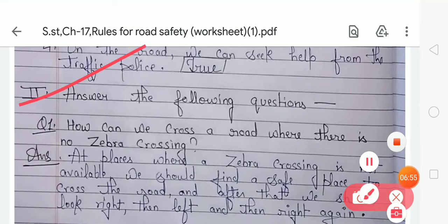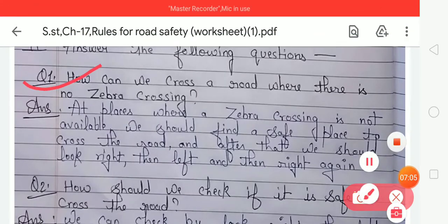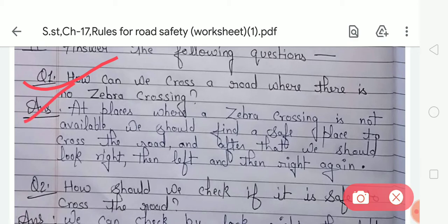Your exercise second is: answer the following questions. It means in this exercise, you have to give answers according to the given questions. So now look at question number 1. How can we cross a road where there is no zebra crossing? So your answer is, at places where a zebra crossing is not available, we should find a safe place to cross the road, and after that we should look right and then left and then right again.